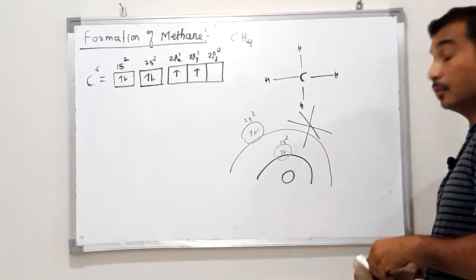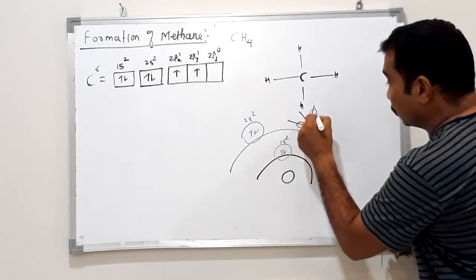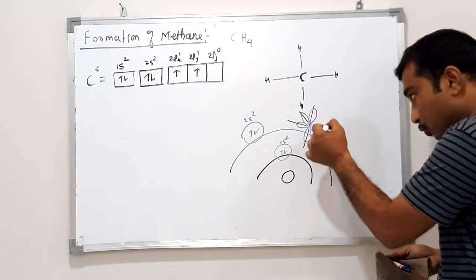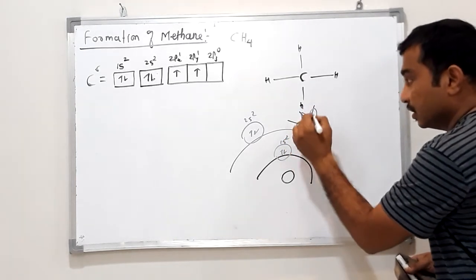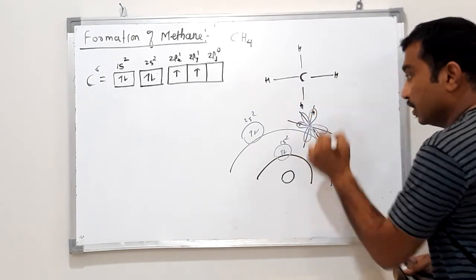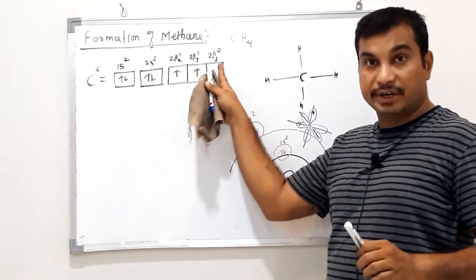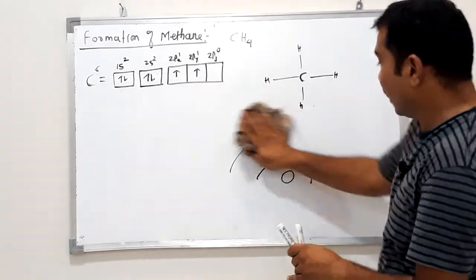There are 3: 2px, 2py, 2pz. Among these 3 2p orbitals, 2px contains a single electron, 2py contains a single electron, and 2pz is completely empty, no electron. So this is the atomic structure of carbon.